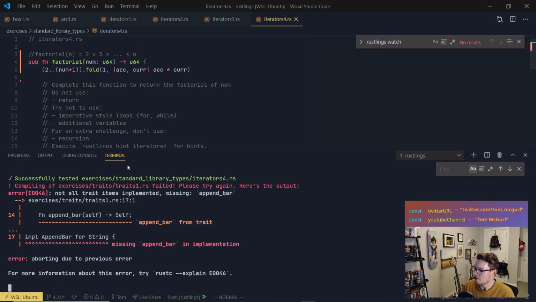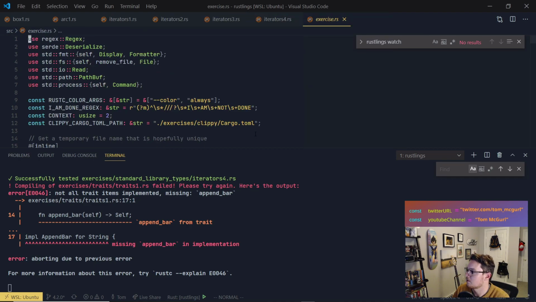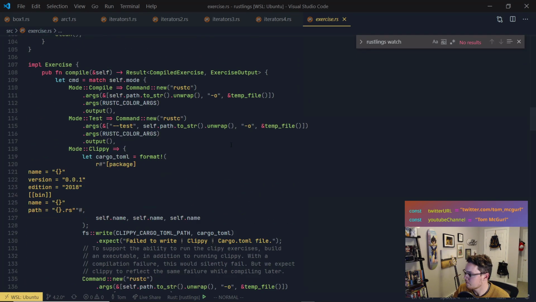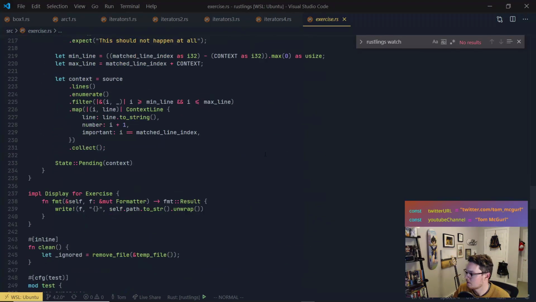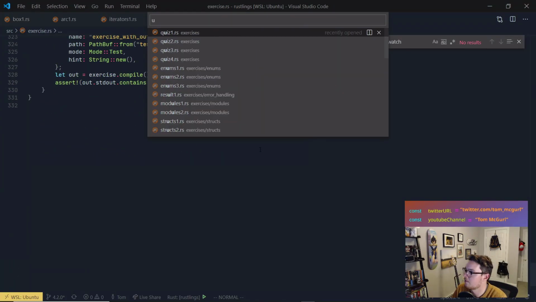Awesome. All right, traits 1. So we are not going to finish Rustlings tonight. Wow, we thought we would. Maybe we will. Let's see what else we have left. Let's go to our exercises file where we have the list of exercises. Actually, I think it's in a YAML file.